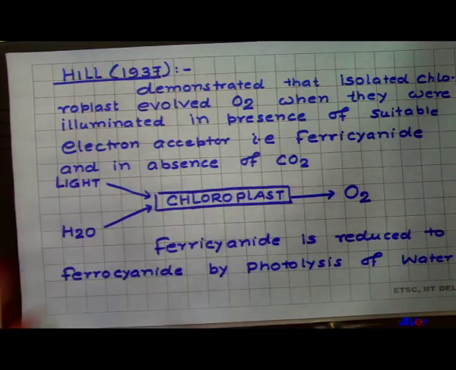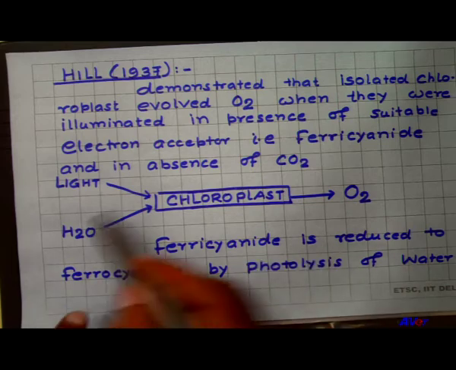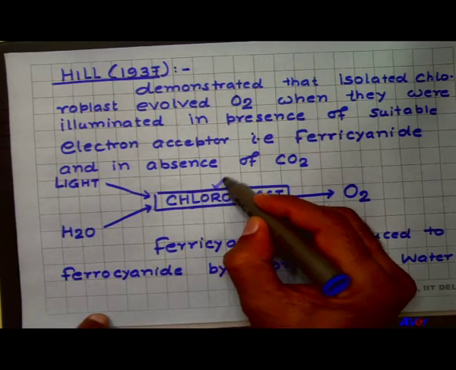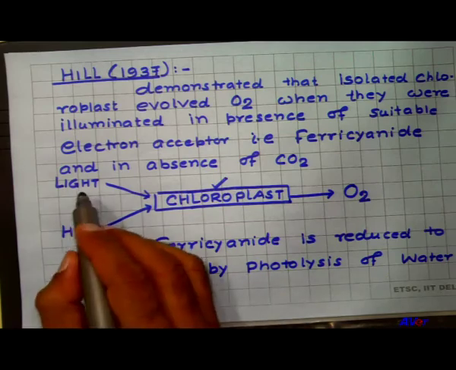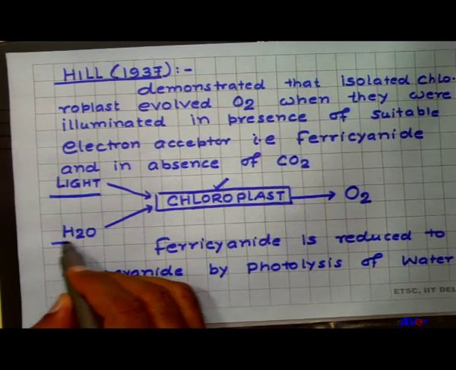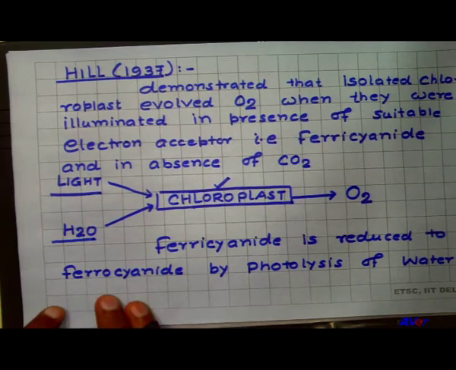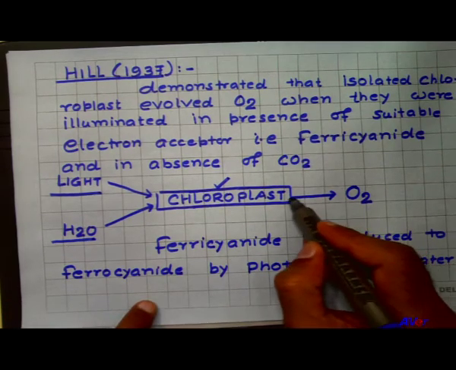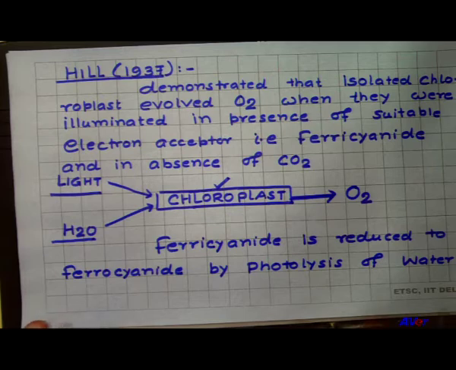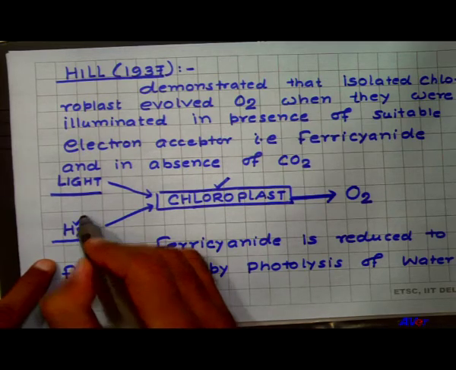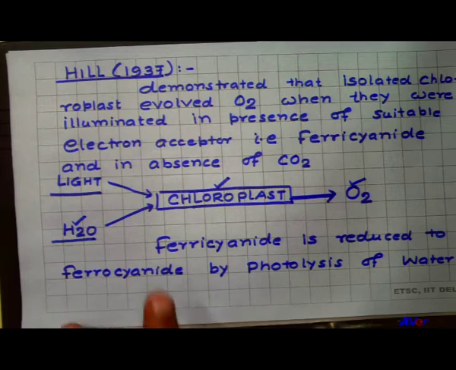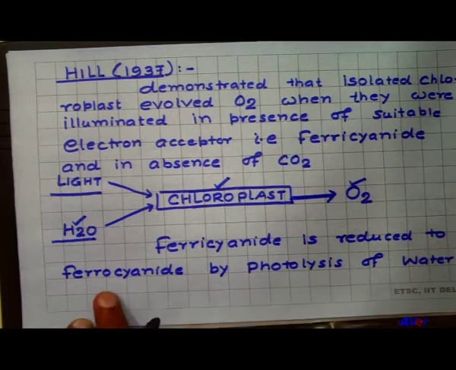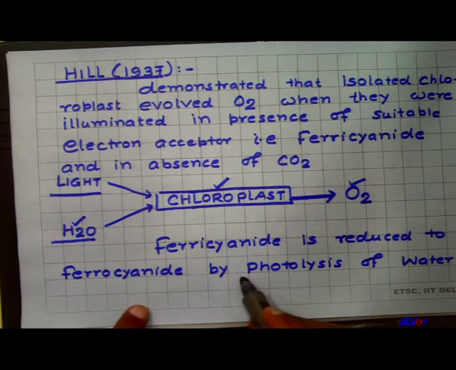The Hill reaction is known as a part of photosynthesis, because in this reaction the chloroplast is isolated and only light and water are used. There is no carbon dioxide, and oxygen is evolved. So, it means that water releases oxygen, and the ferricyanide is reduced to ferrocyanide by the photolysis of water.